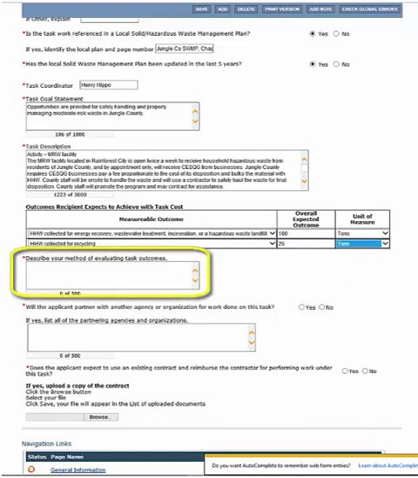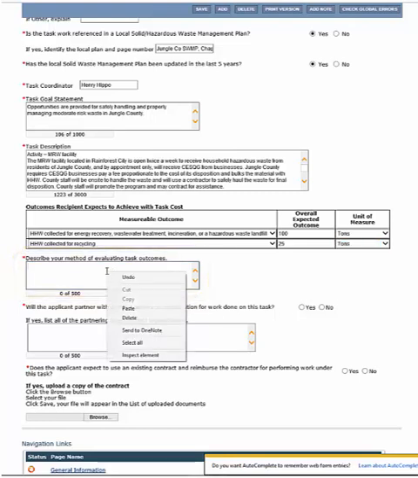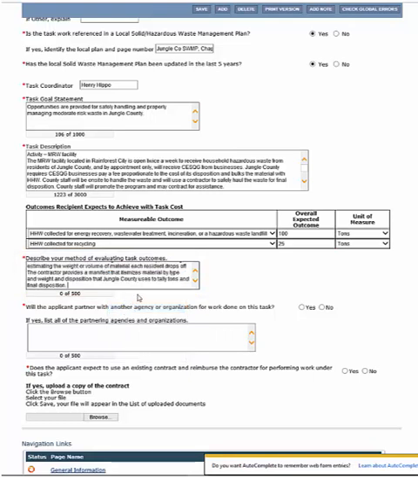Next, describe the method you will use to evaluate whether or not you are achieving your outcomes. For this example, Jungle County has a tracking system to confirm residency and can tally the number of residents coming to the MRW facility, including estimating the weight or volume of material each resident drops off. The contractor provides a manifest that itemizes the material by type and weight and disposition that Jungle County uses to tally tons and final disposition.